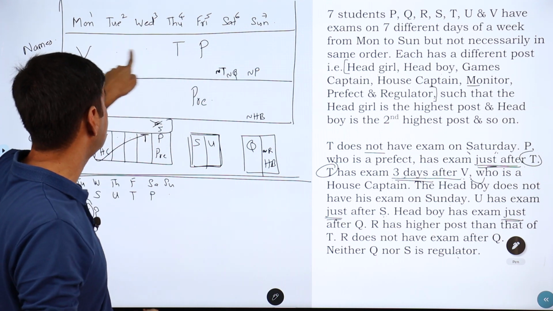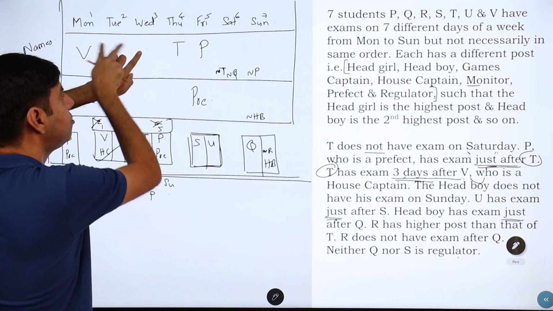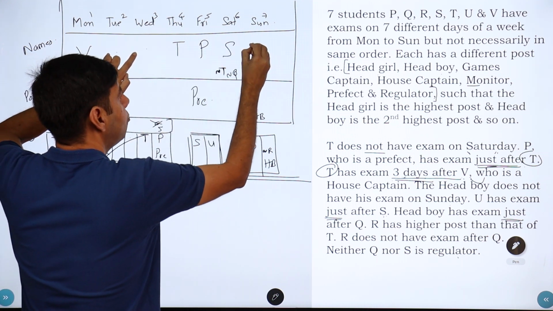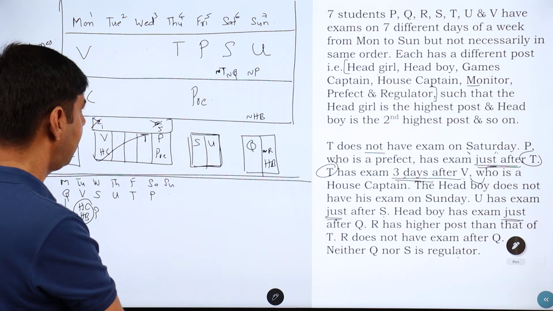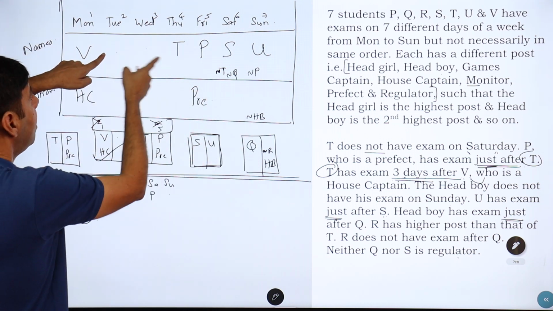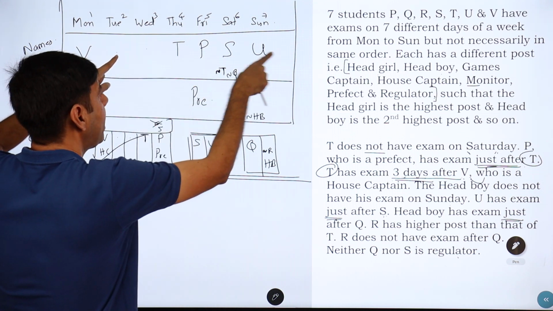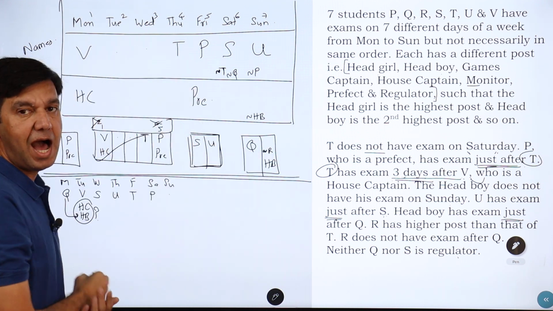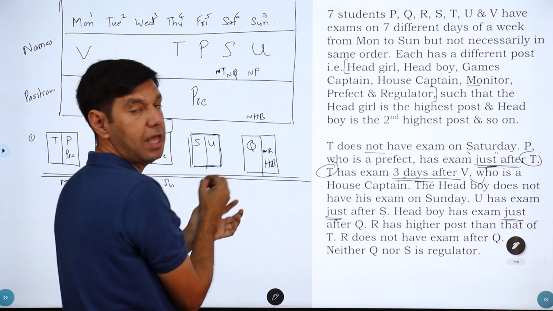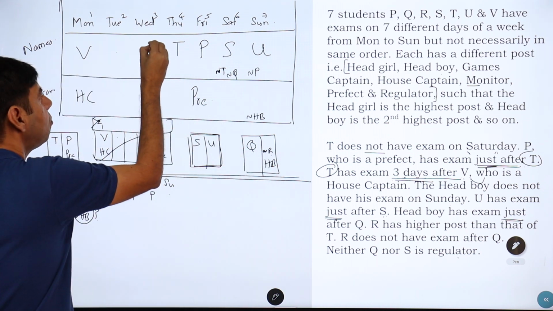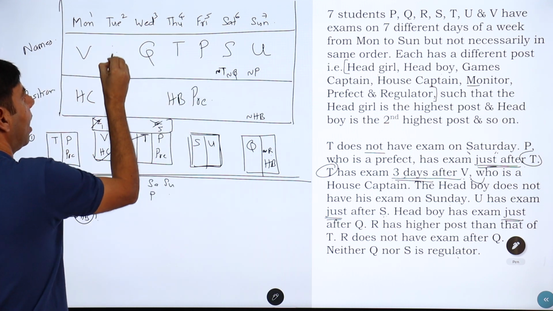So Q has to be in Tuesday, Wednesday. And if Q has to be in Tuesday, Wednesday, SU cannot be there. So S and U have to be here. Nothing else is there for here. Okay, now we have Q. Now Q could be here or here. But if you put Q here, then only one person is left. And who is that person? R. So you can't put a Q here, or else R will come here, and then we know that R is not after Q. So the only way is this is Q, and after Q you have a head boy, and here you would have your R.